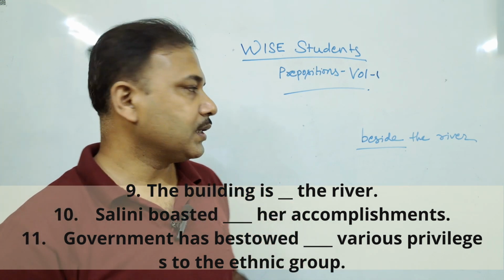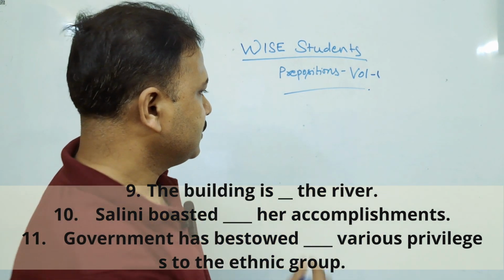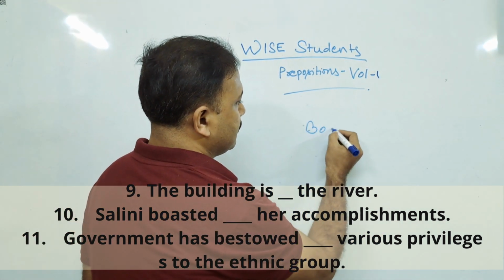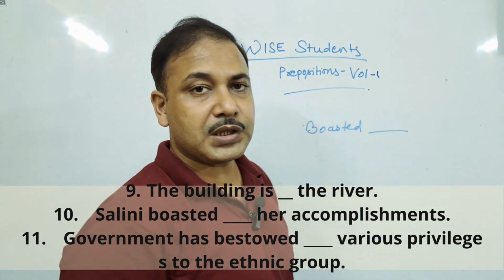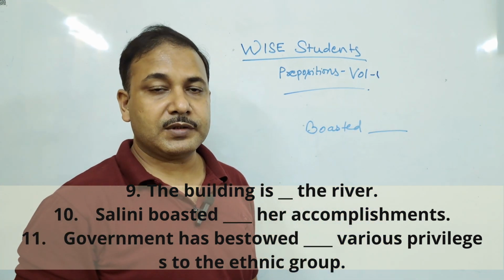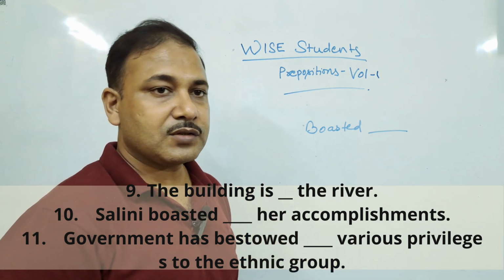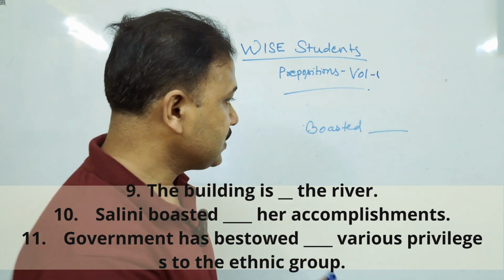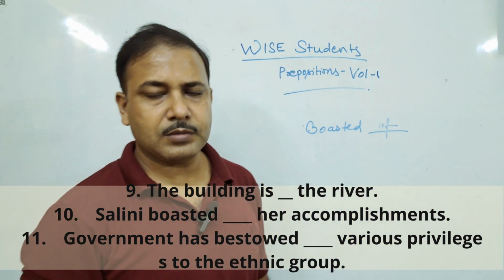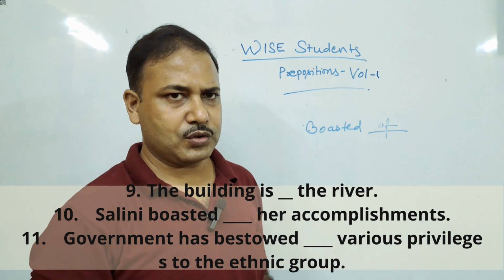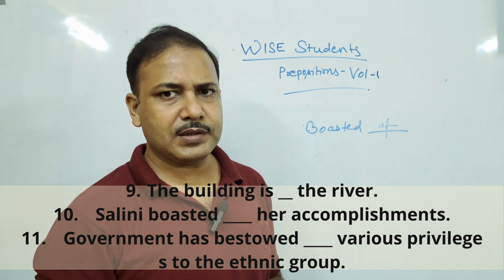Shalini boasted dash her accomplishment. What is the meaning of boasted? Boasted means to praise oneself. Sometimes we say good things, big things about ourselves, and that is called boasting. And the preposition is of. Boasted of, always. But we should not boast of ourselves. That is not a good habit. Shalini has a bad habit.